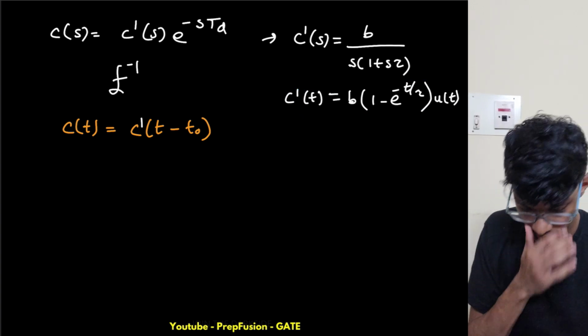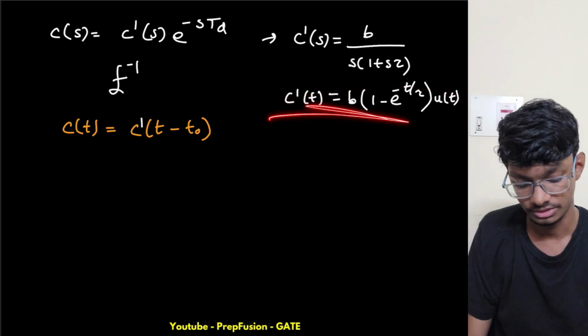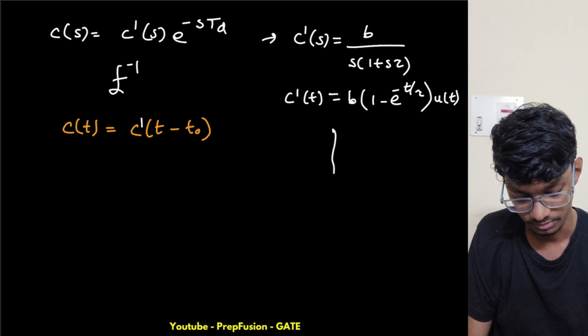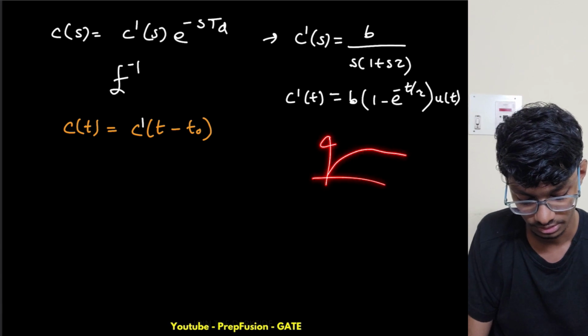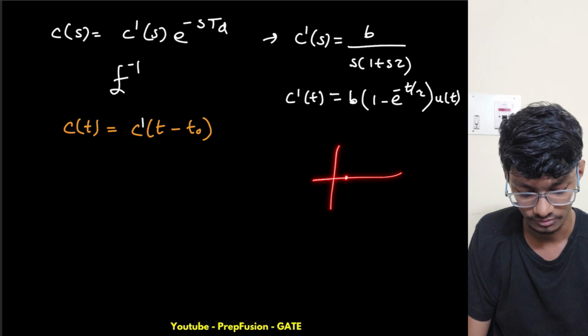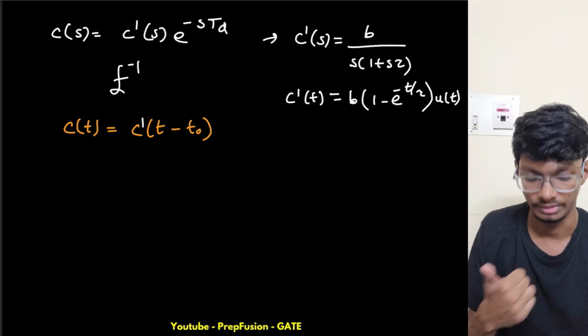u of t. So I will just put a delayed version of this one, right? So what was the response of this one? The response of this one looked like this, something like this. But now it will just be delayed. It will start from here, td. It will look like this. The dynamic behavior will still remain the same.